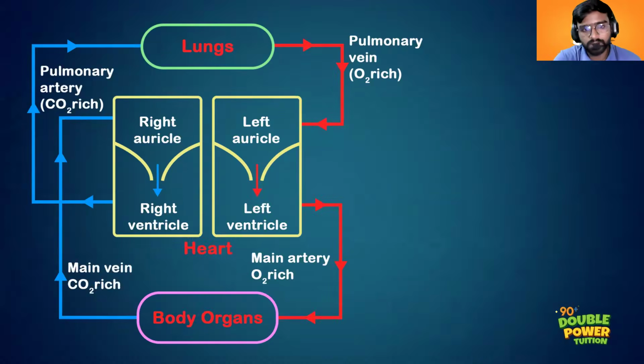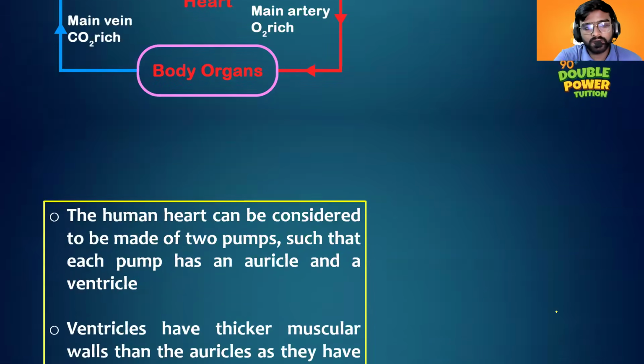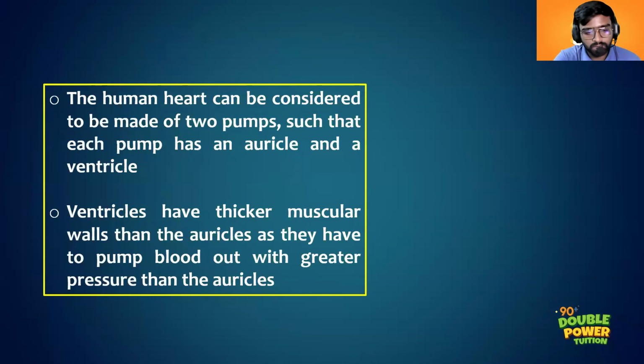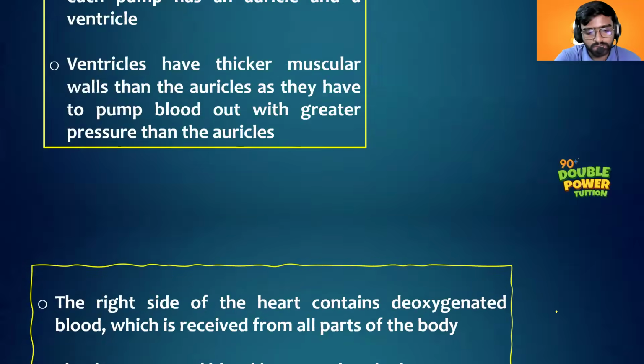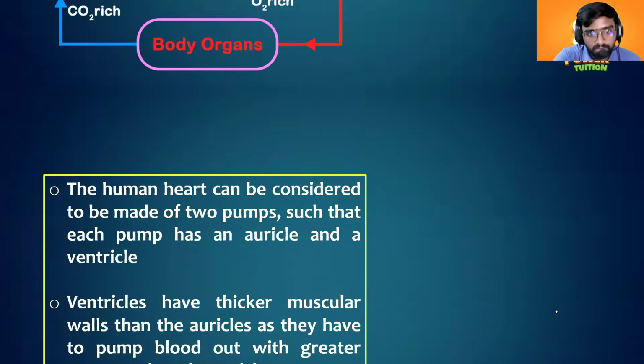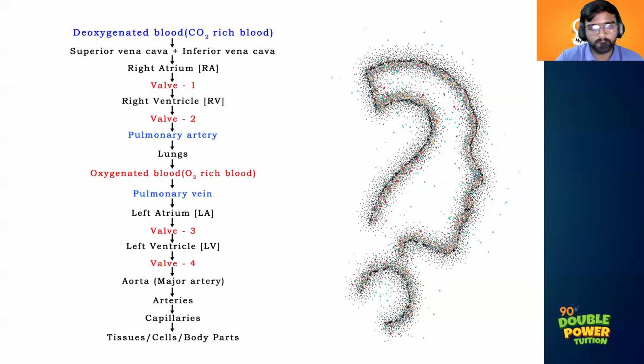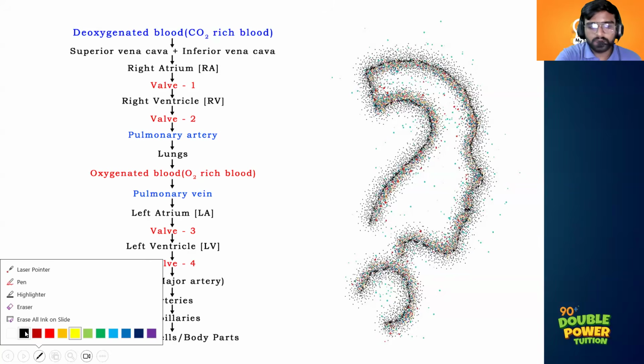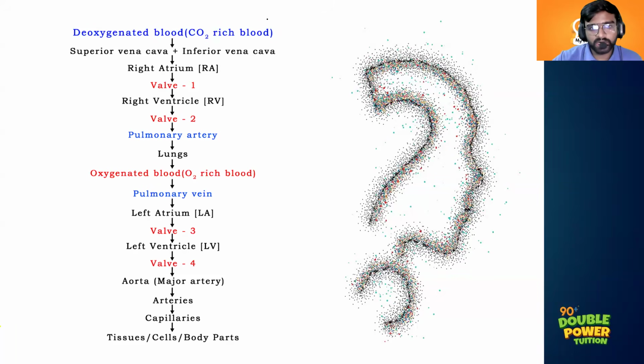So that is all about circulation. Then after that, we had discussed pulmonary circulation and systemic circulation. During pulmonary circulation, the blood enters our body once, and during systemic circulation also, the blood enters our body once, right? So both together, the blood enters our body twice. That's why we are calling this double circulation.